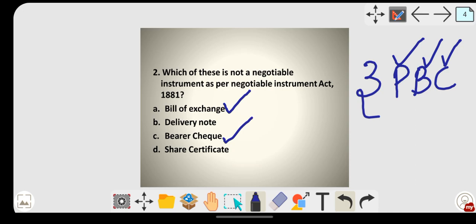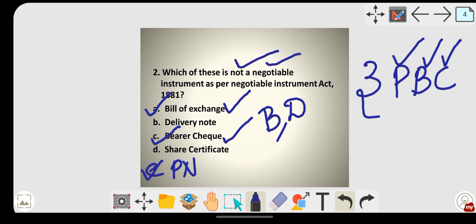So here they have given you two instruments which are not negotiable instruments. This is just for your understanding purpose that I have taken this particular example. Here two answers will be right: your delivery note is not a negotiable instrument as per the Negotiable Instruments Act 1881, and even your D. These both are not negotiable instruments. Bill of exchange and your bearer cheque are negotiable instruments, and if they had given the option as promissory note, even that would be a negotiable instrument. Since they have asked which is not a negotiable instrument, option B and D is the right answer.